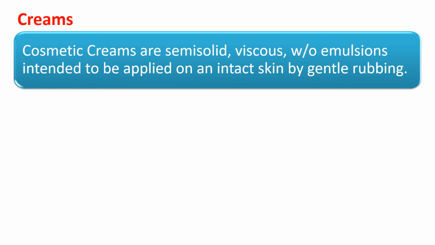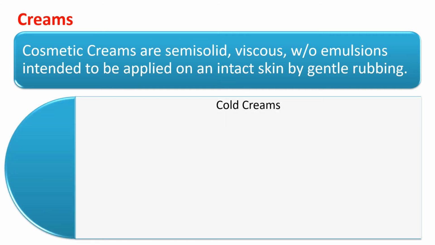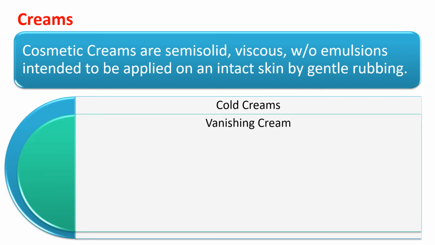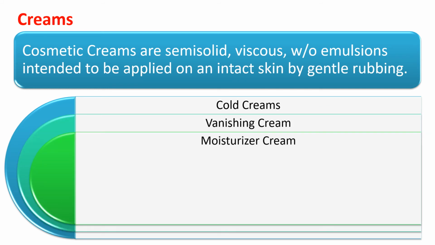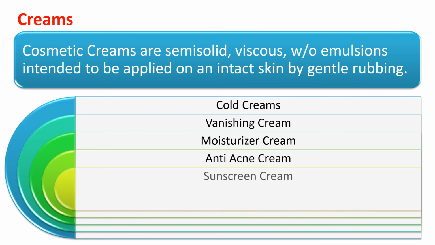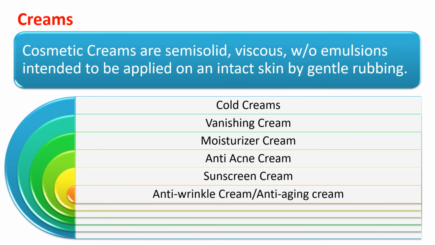Next are creams. Creams are semi-solid, viscous, and mostly W/O type of emulsions which are specifically intended to be applied on intact skin by gentle rubbing. There are various different types of creams like cold creams, vanishing cream, moisturizer cream, anti-acne cream, sunscreen cream, or anti-wrinkle or anti-aging cream. So these are a few of the creams which have a good commercial importance.